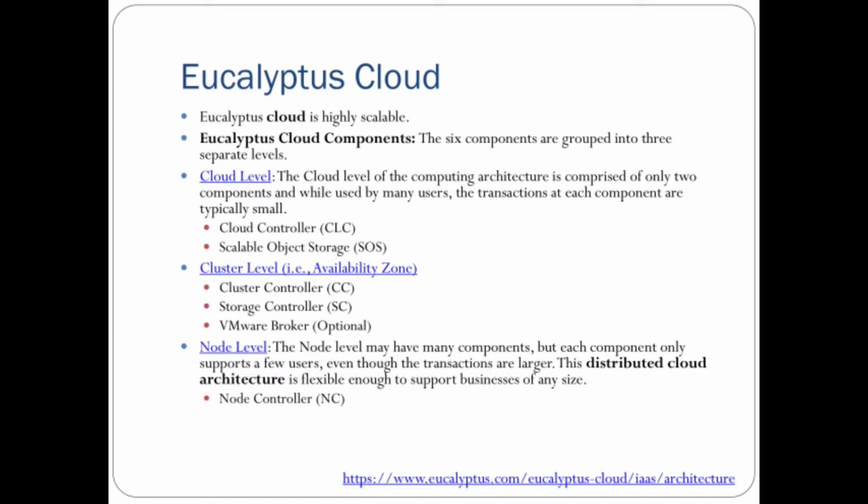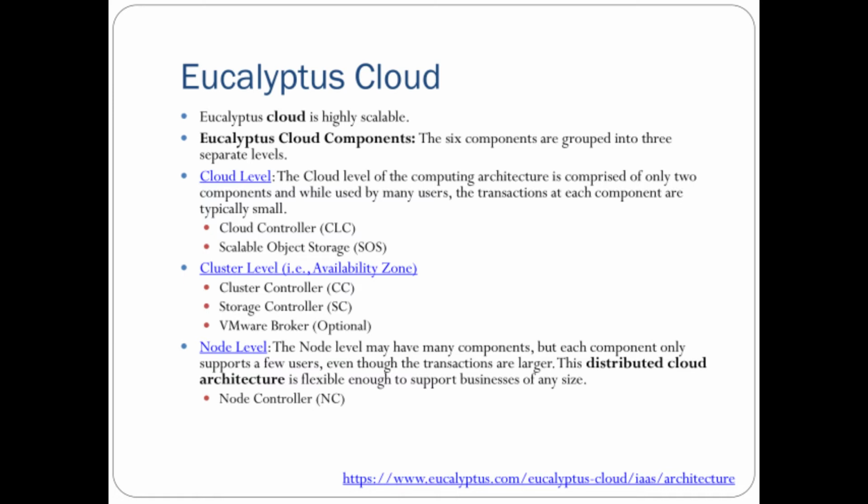The cloud level has two different components which serve many users, but each component is smaller in size and can be managed independently: the cloud controller and scalable storage. Next, node level. Node level has many components, but each component only supports few users. So cloud level supports many users, node level supports few users, and in the node level the number of transactions is very large. That distributed cloud architecture is flexible enough to support business of any size, and it has the node controller.